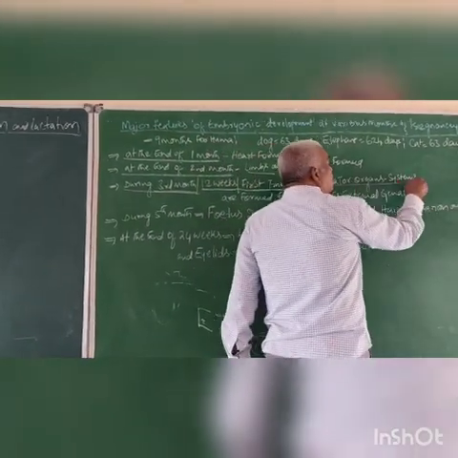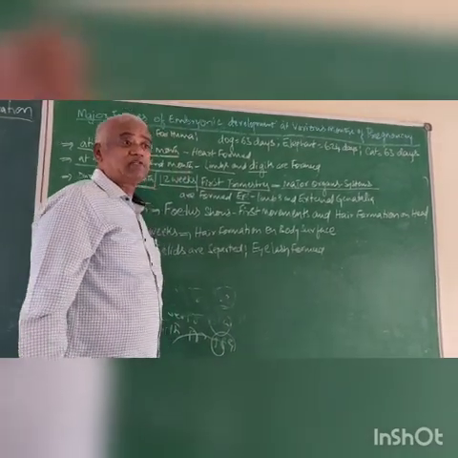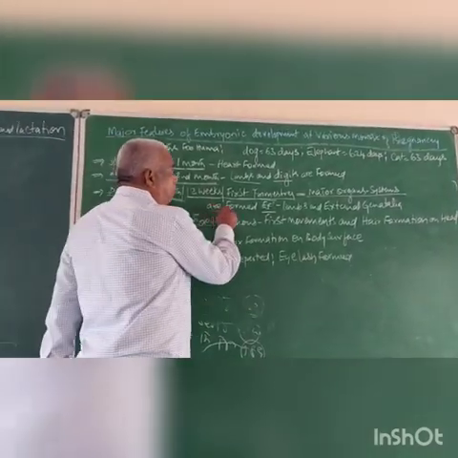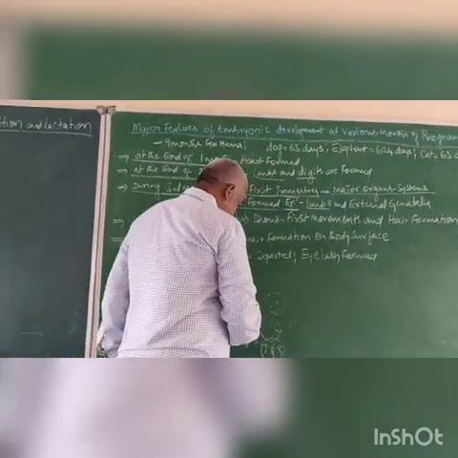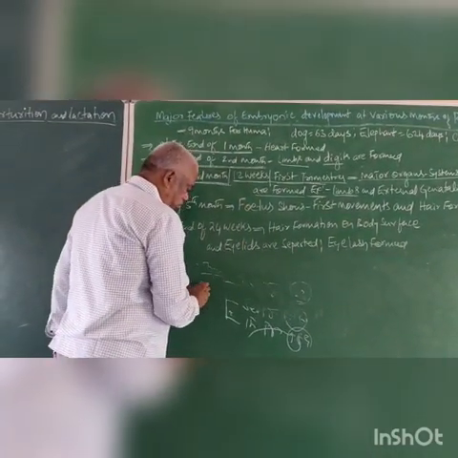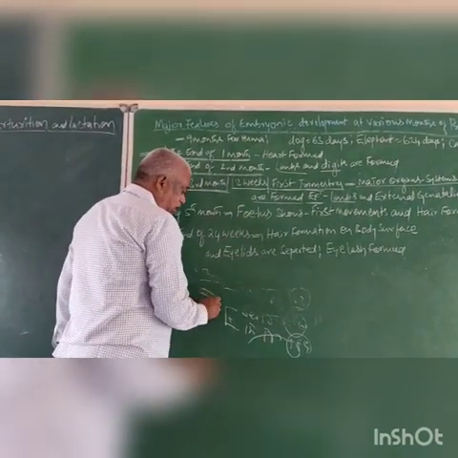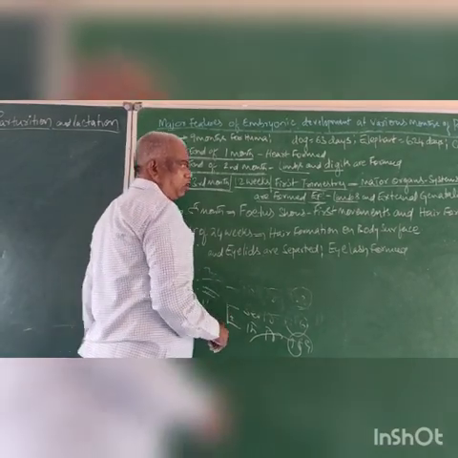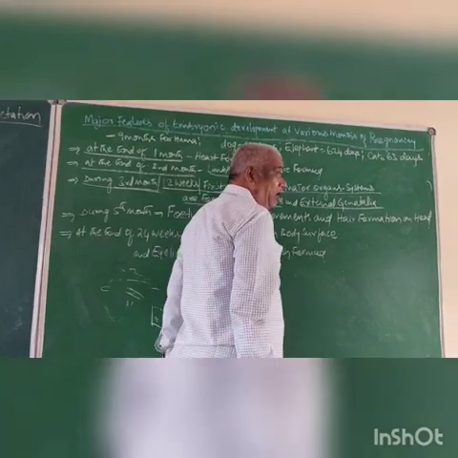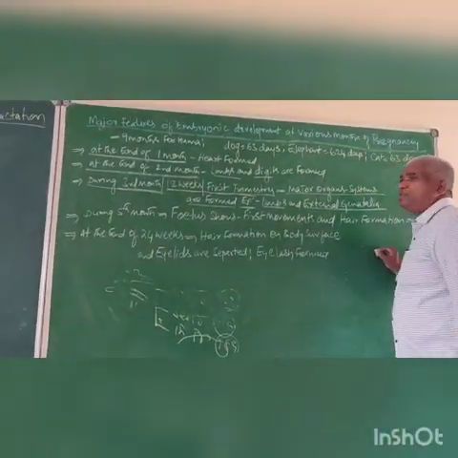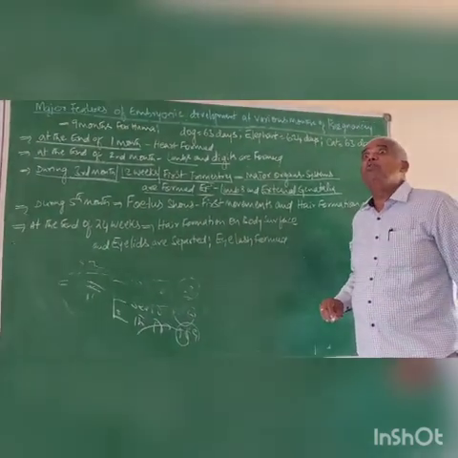The major organs and systems, excretory system, digestive system, like this, major organ systems are formed. As an example, limbs. In the second month, limb formation is just a projection, but at the end of the third month, the limbs are clearly formed. The limbs and external genitalia. What is the male external genitalia? Penis. What is the female external genitalia?